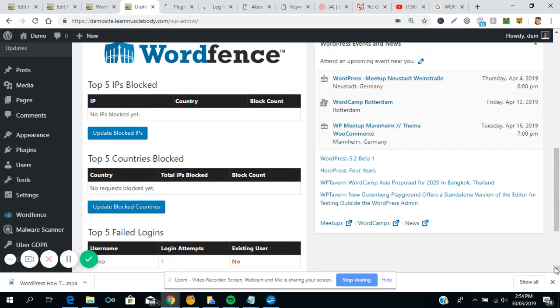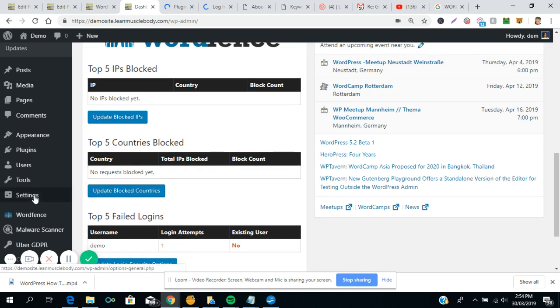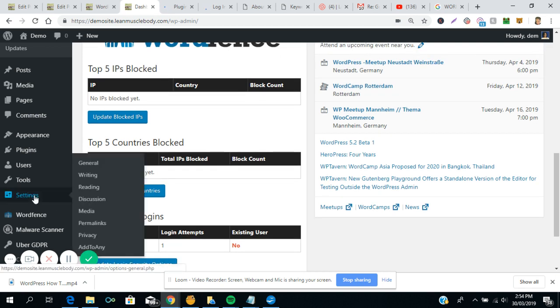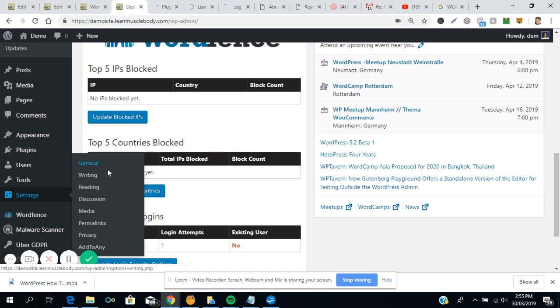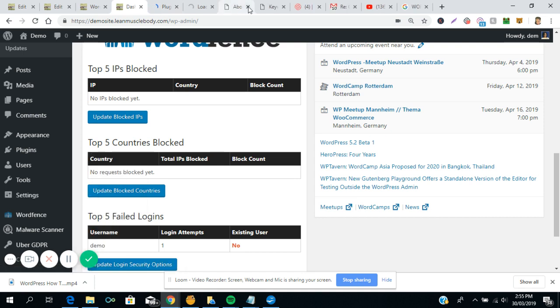Settings are another important element of your WordPress website. The settings are very, very important for functionality. Here you see general settings that would give you things like your WordPress URL, the site tagline.